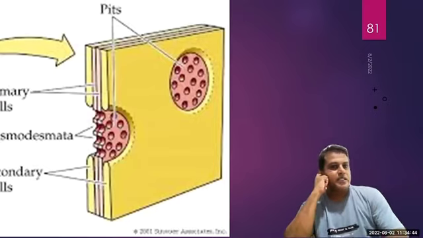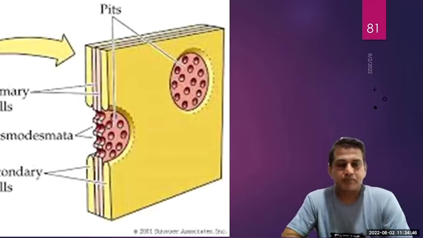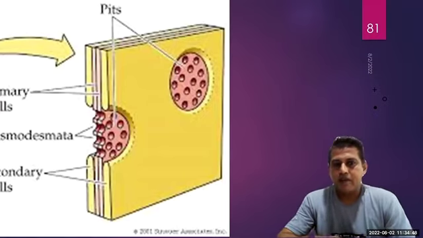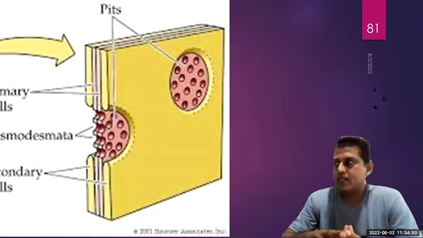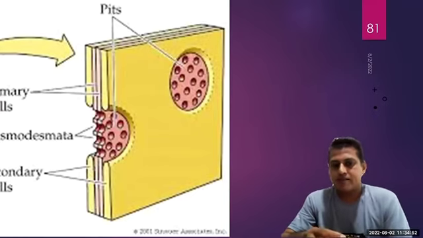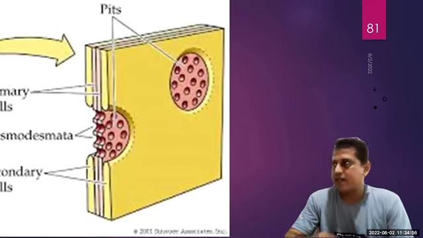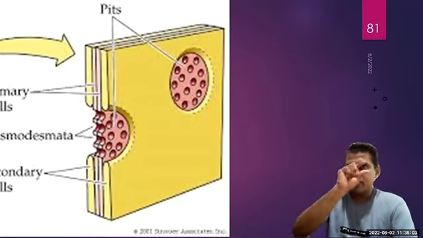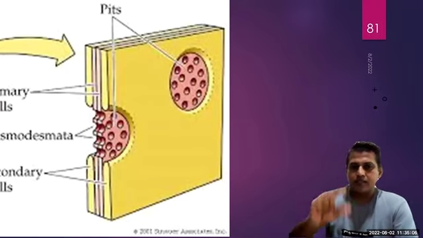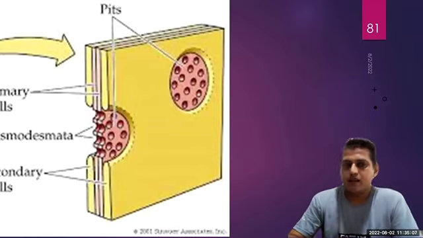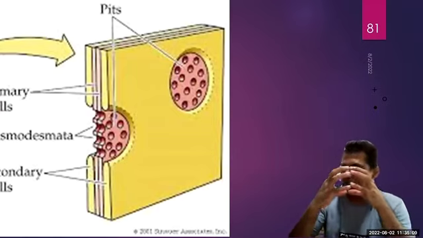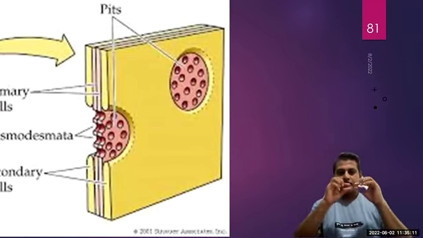Another thing in plant cells is that they have a connection from one cell to another cell, not like animal cells. One cell is connected to another cell through a channel. That's a small channel between one cell and another cell. That is called plasmodesmata. It's an opening, a complete opening of one cell to another cell.